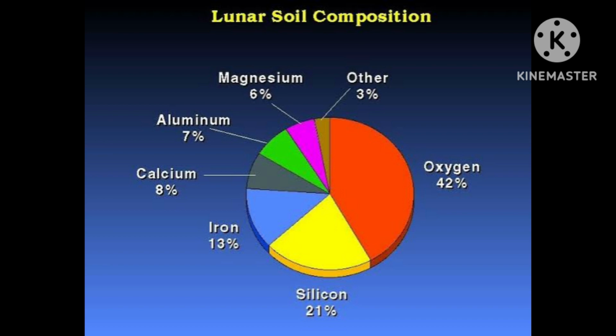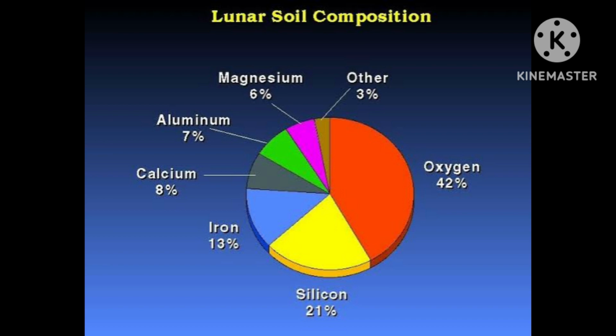And nitrogen is actually found in the form of isotope N14 and N15. And helium is found, helium-4. Helium-4 is also an isotope of helium. Okay. Then I have told you what are the elements found on the surface of moon.